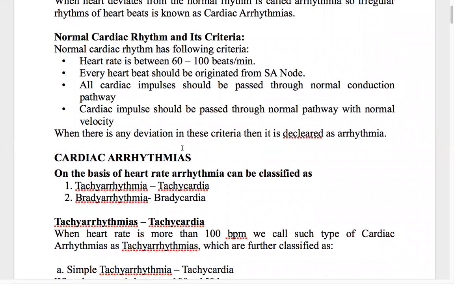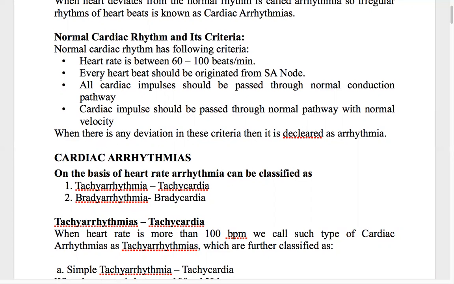Now, arrhythmias are of many types. We can classify them in different ways on different bases. Because four criteria are there, in what ways can they deviate? On those bases, we have different types of arrhythmias. Okay, now we'll see one by one.